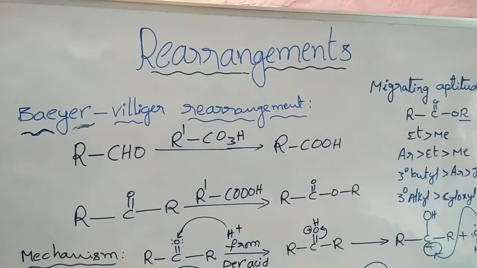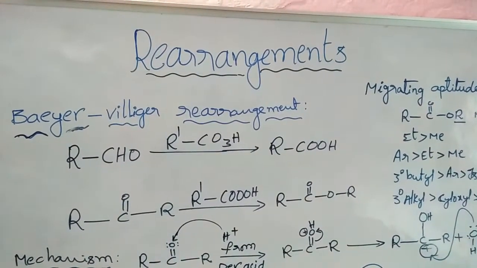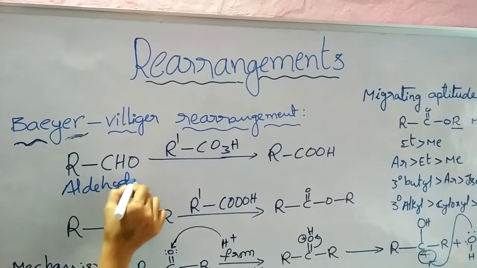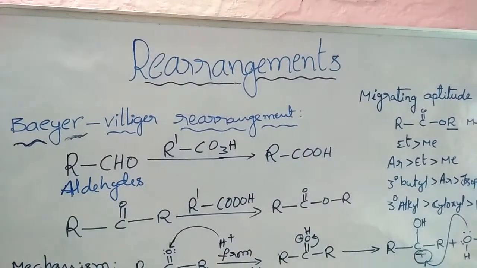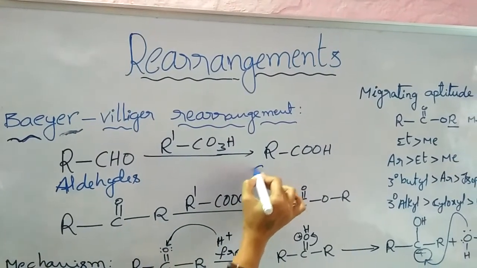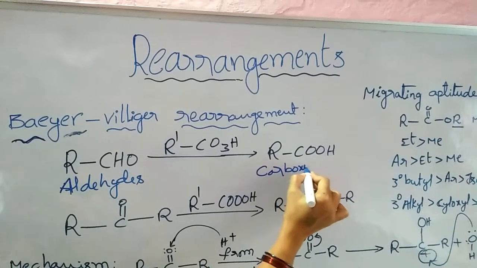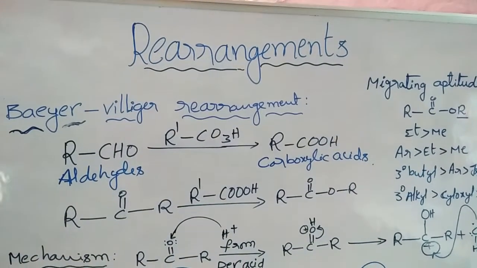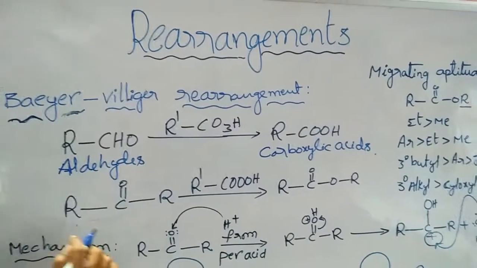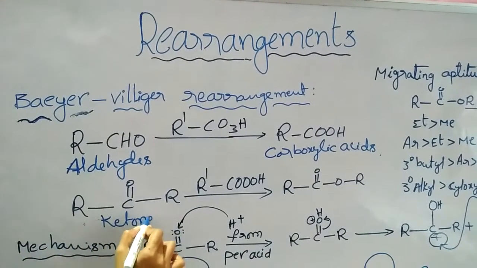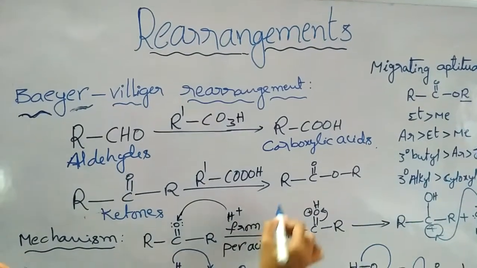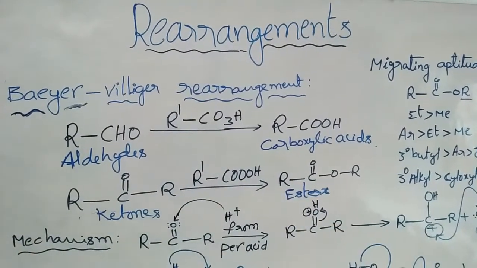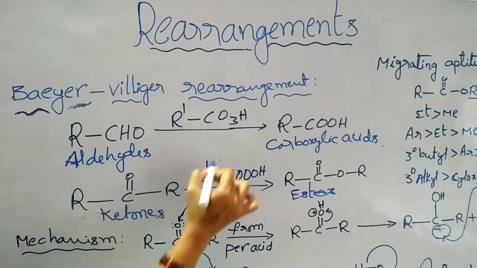Here in the Baeyer-Villiger rearrangement, aldehydes are converted into carboxylic acids, and ketones are converted into esters, in the presence of peroxy acid or peracid.